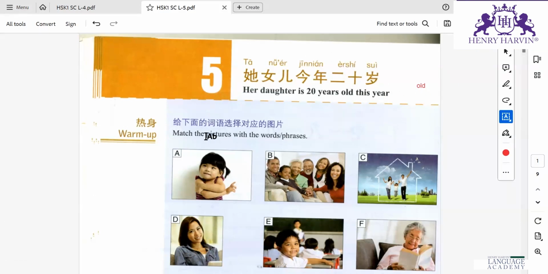Is it a measure word? No, it's not a measure word. It is basically like that in English, we use that word at the end. So, tā nü'er jīnnián èrshí suì: her daughter is 20 years old this year.